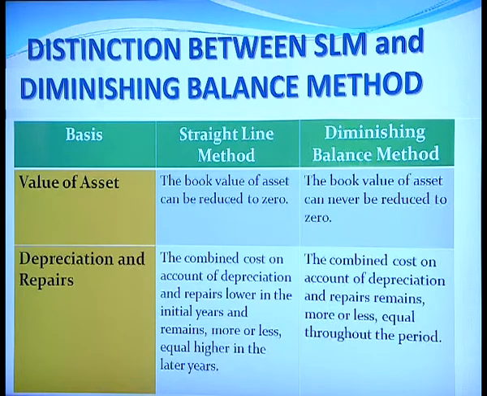Under straight line method, the book value of the asset can be reduced to 0, whereas in diminishing balance method, the book value of the asset can never be reduced to 0.